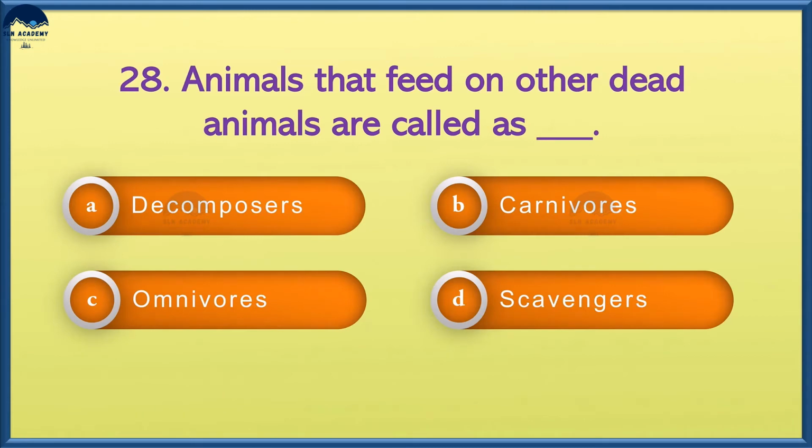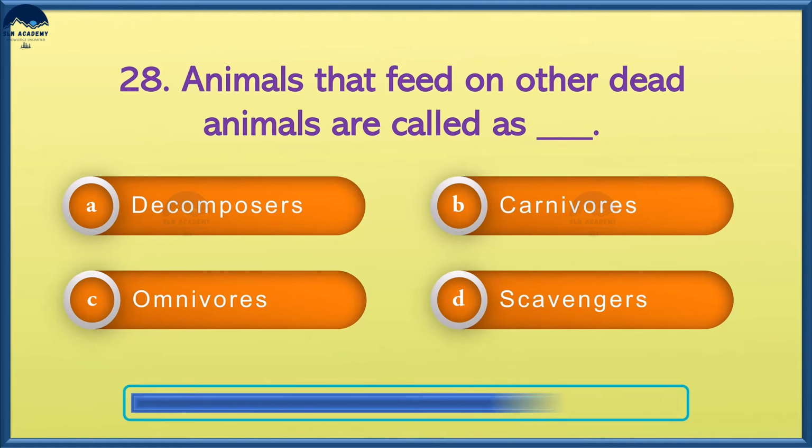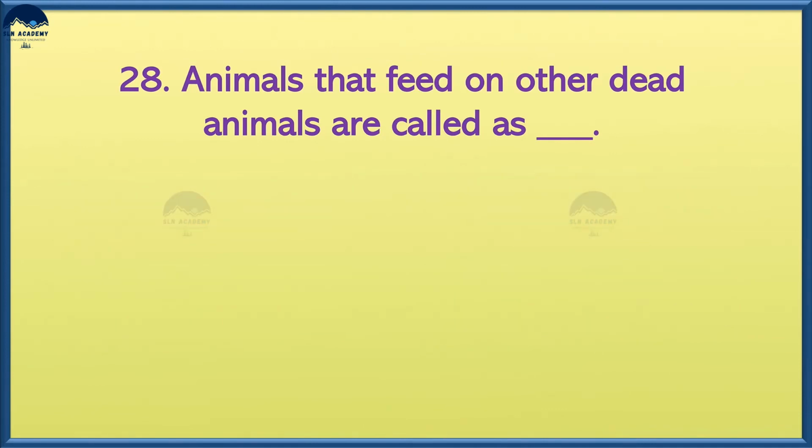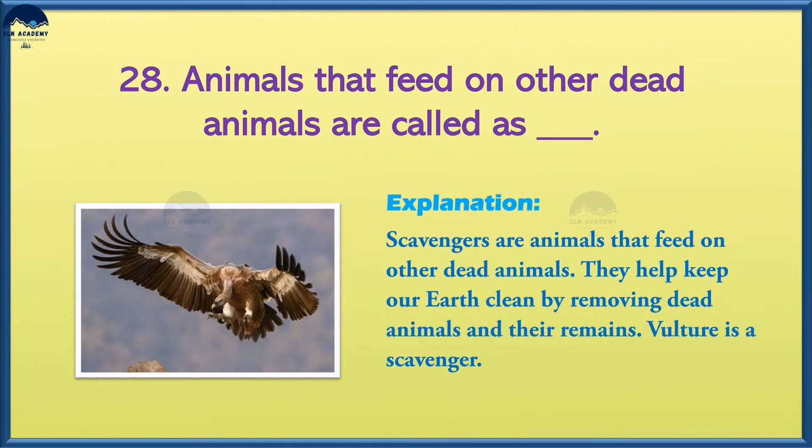Animals that feed on other dead animals are called: option A, decomposers, option B, carnivores, option C, omnivores, and option D, scavengers. And the answer is option D, scavengers. Scavengers are animals that feed on other dead animals. They help keep our earth clean by removing dead animals and their remains. Vulture is a scavenger.